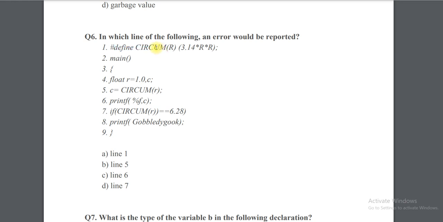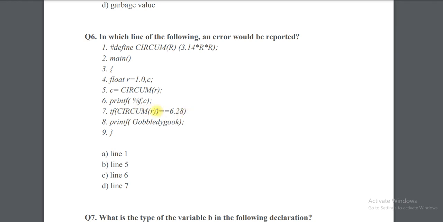So circum R, and this is 3.14 into R into R. Okay, main, float R equal to 1.0, comma, C equal to circum R, print of C. Okay, and if circum R, okay, equal to, so here in line number 7 it will throw the error.